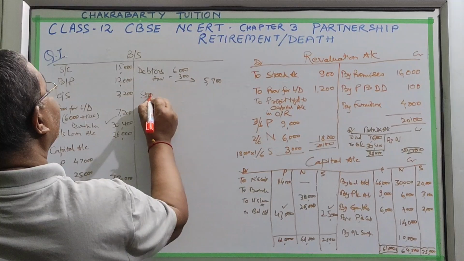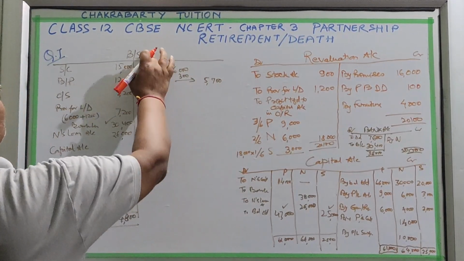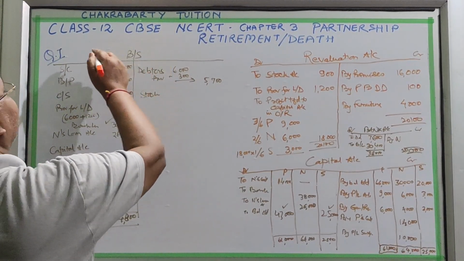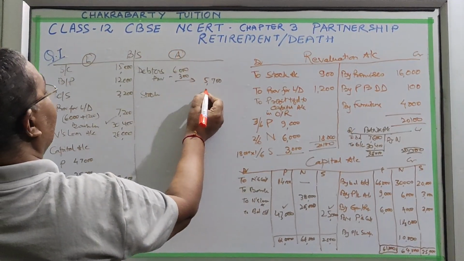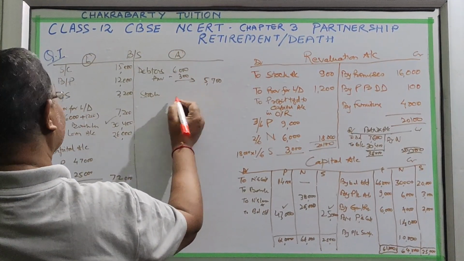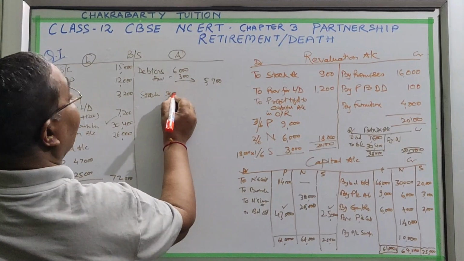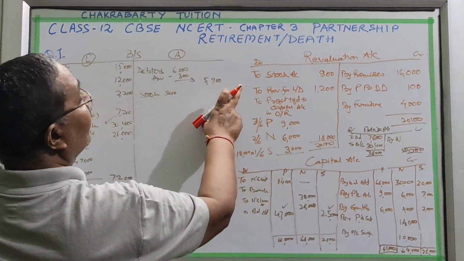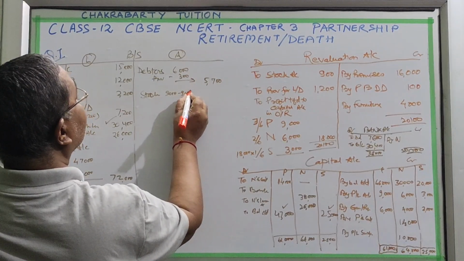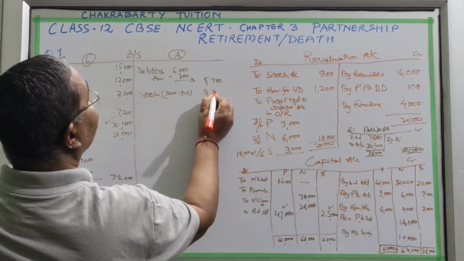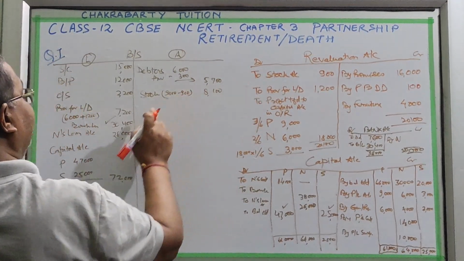Stock: here 'to' and 'by' are not written because it is not an account, it is a statement. So this side is your liability side, this is your asset side. Stock is 9,000 and you have reduced it by 900, so 8,100, because 'to' means minus.